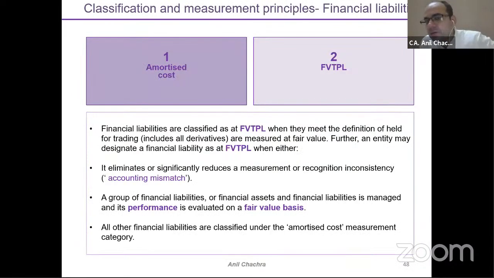So the first thing is over regarding this financial assets part. Now let's discuss the financial liability part. For financial liability, two methods have been prescribed. One is the amortized method. Second is the fair valuation to profit and loss method. Fair valuation to profit and loss is applicable only in that case where you are doing a transaction for held for trading purpose, or you want to reduce your accounting mismatch, right? In all other cases, amortized cost applies, for example in case of bank loans. How the amortization will come into picture, I will discuss in the next slides.